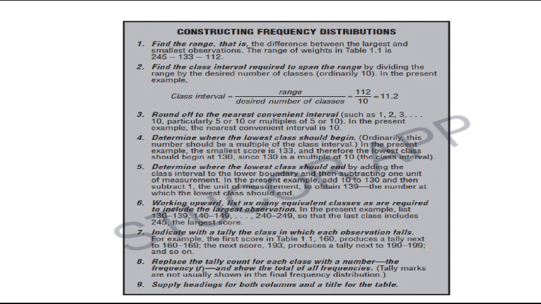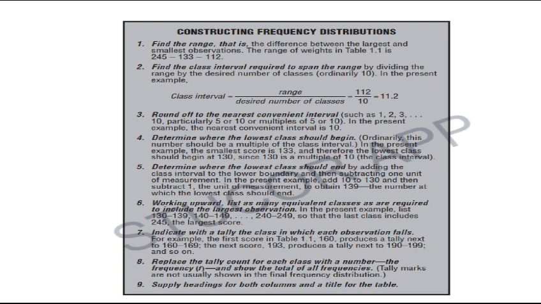Round off to the nearest convenient interval, such as 1, 2, 3 up to 10, particularly 5 or 10 or multiples of 5 or 10. In the present example, the nearest convenient interval is 10. Determine where the lowest class should begin.